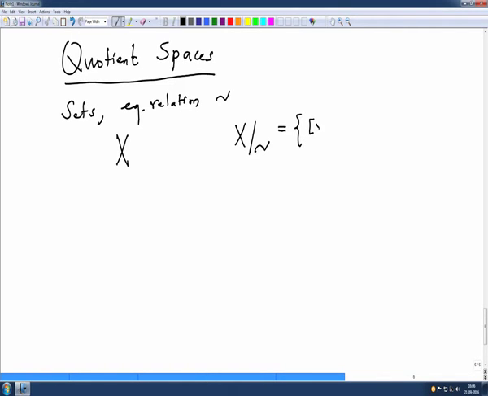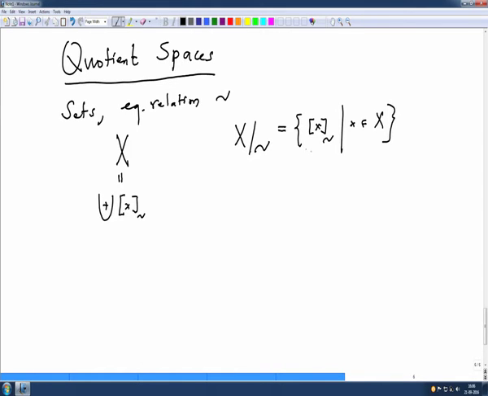Equivalence classes are also denoted like this. Because X is decomposed into the equivalence classes, this is a disjoint union. So, we are looking at the equivalence classes and collecting the different equivalence classes. Any two equivalence classes, either they are equal or they are disjoint.